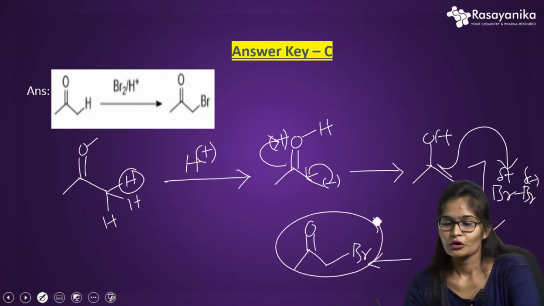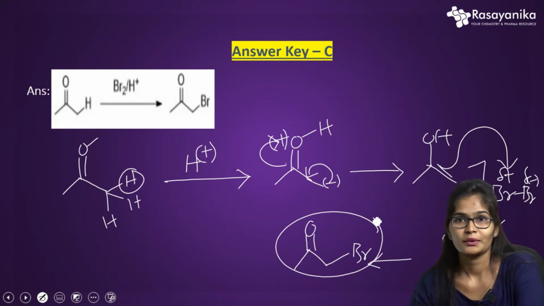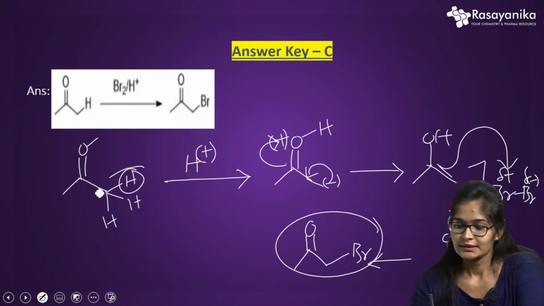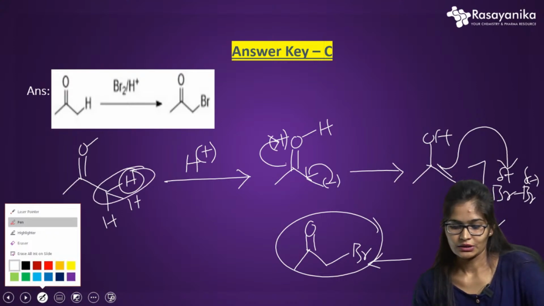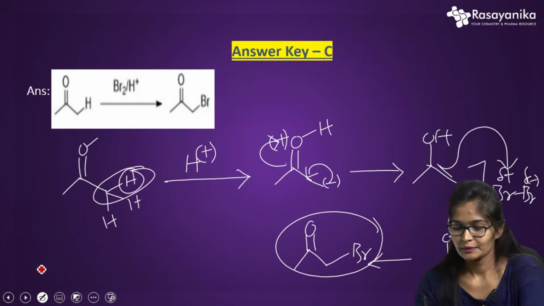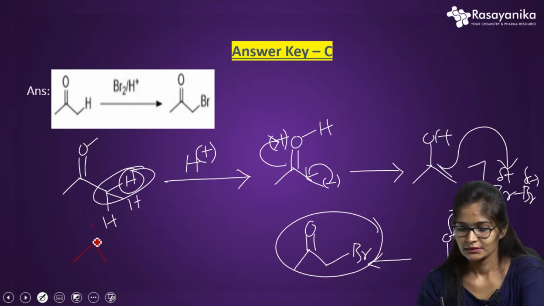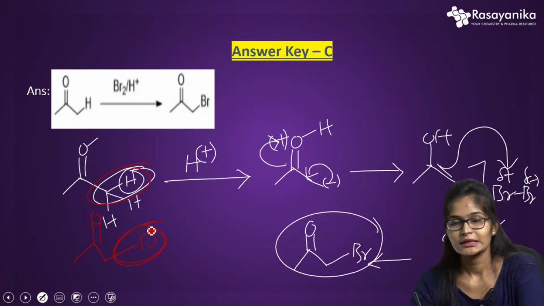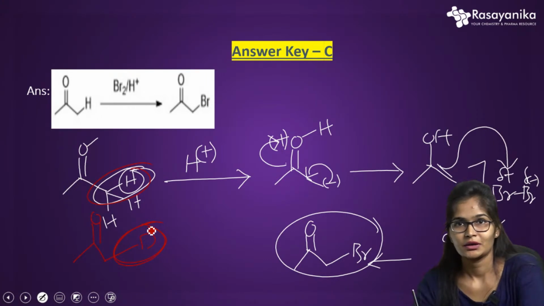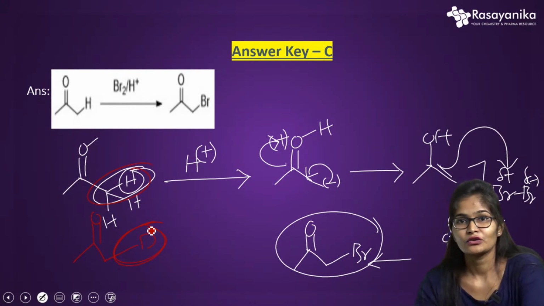So what they are telling with respect to the primary kinetic isotope effect is this: the C-H bond they have mentioned, if I replace it with C-D, that is, this is C=O and this is C-H and here I am replacing with C-D, if the hydrogen is replaced by deuterium, there will be a change in the rate of the reaction.